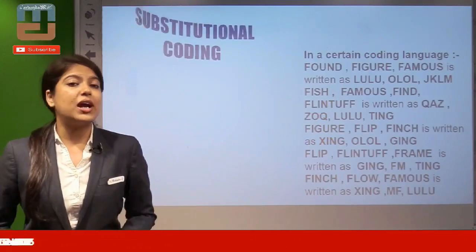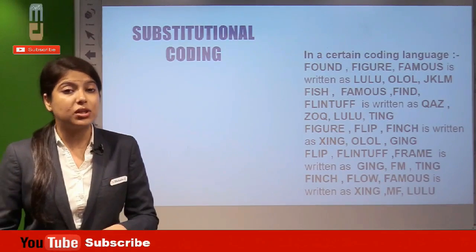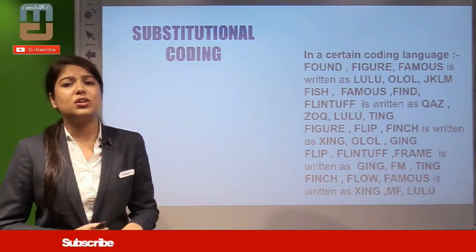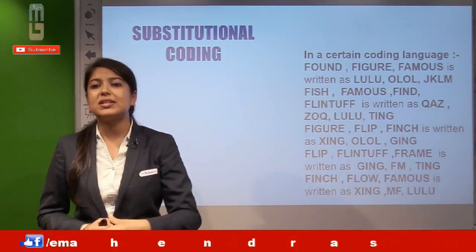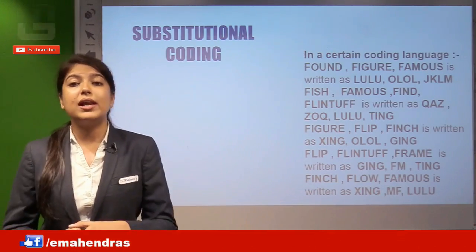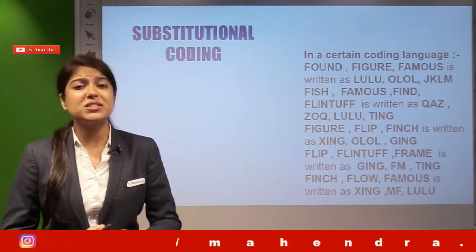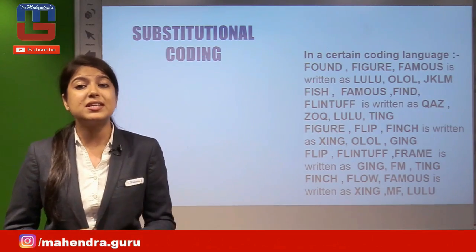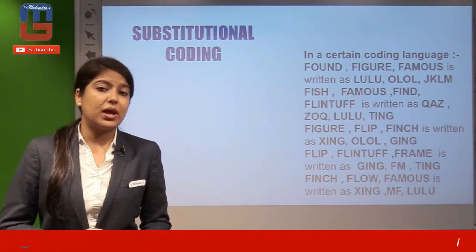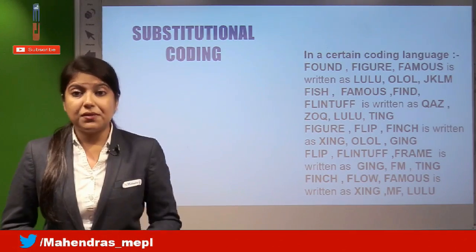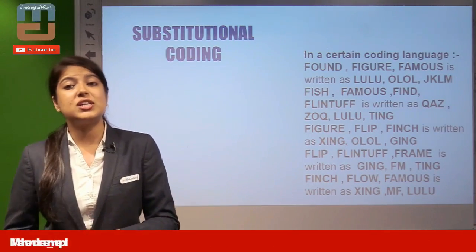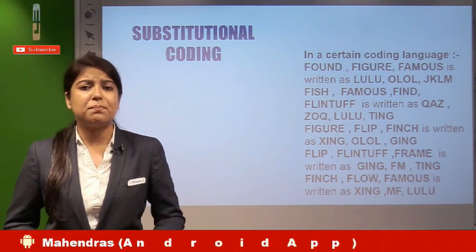And the kind of question that comes from substitutional coding is: in a certain code language, found figure famous is written as LULU, OLOL, JKLM. Fish famous find is written as QAZ, ZOQ, LULU, TING. Figure flip finch is written as XING, OLOL, GING, FLIP.